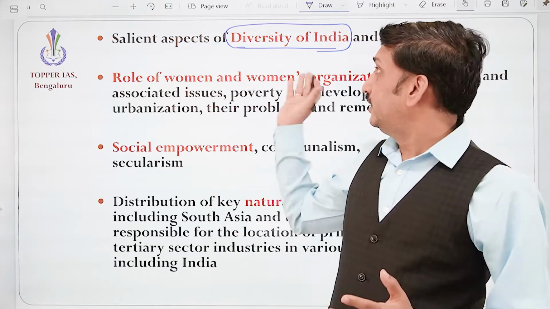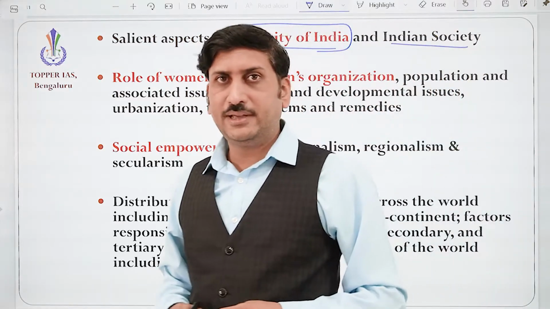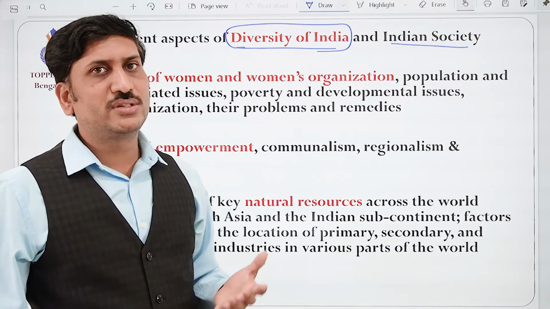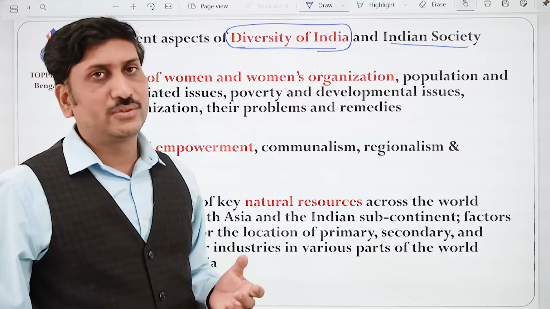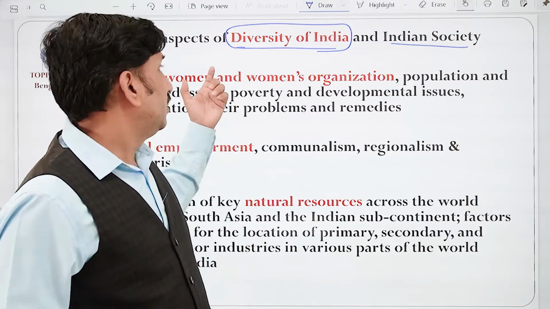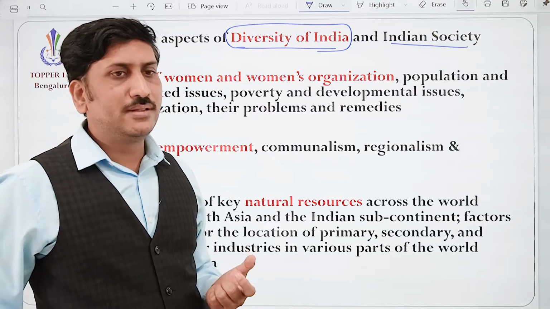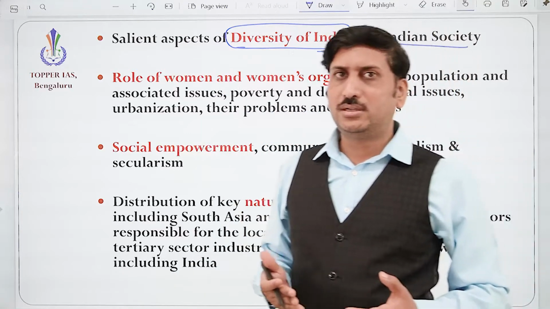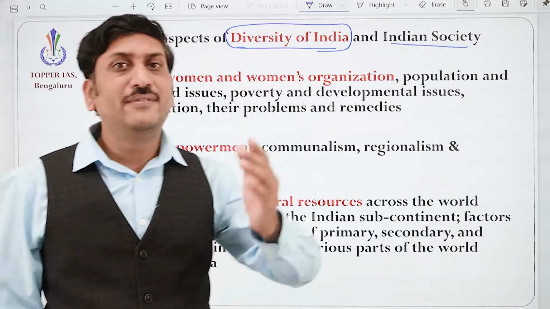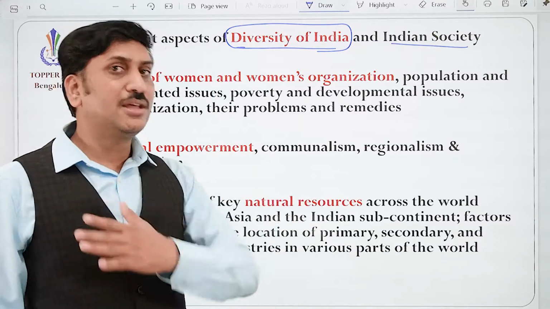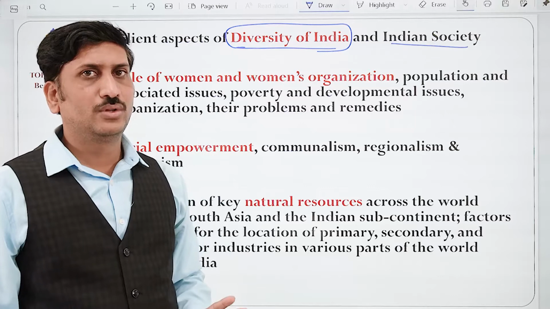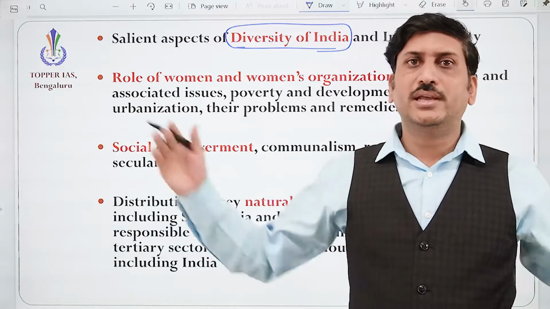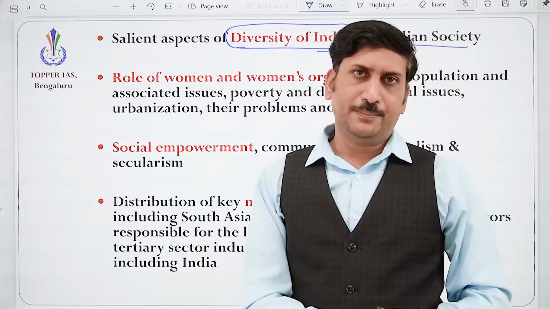Fine. So the diversity of India means there are hundreds of thousands of things to study with respect to Indian society. Why does an administrator need to study this? If he understands what is happening in society and how people think about different aspects, he knows how to convince them. Correct? From an application point of view, you need to understand how to develop something, how to ensure the growth of that particular area.